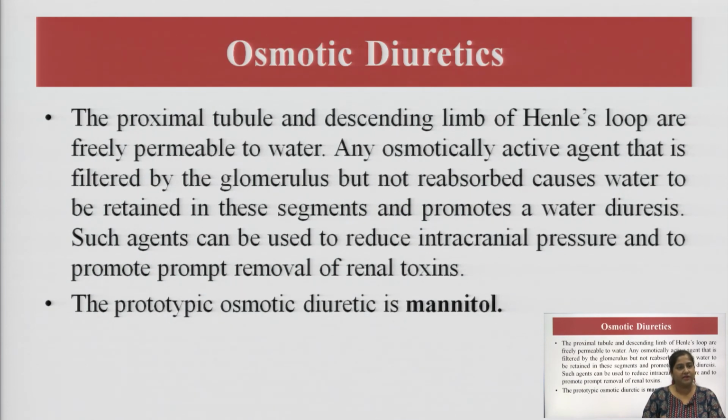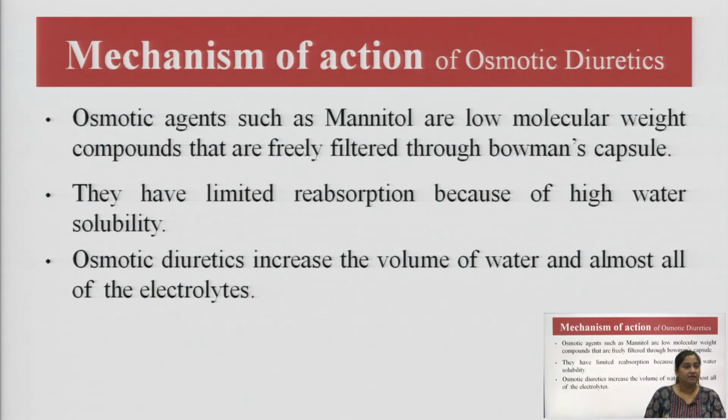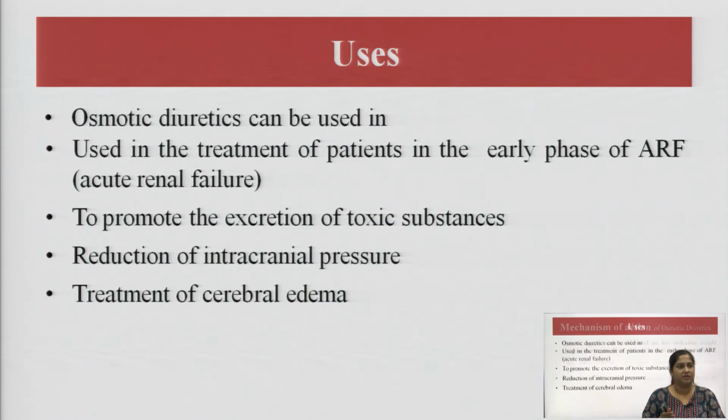Then comes the osmotic diuretic. As the name suggests, it works on the function of osmosis, and the drug here is mannitol. The mechanism of action: because it has a very low molecular weight and is highly water soluble, it is filtered through the Bowman's capsule very easily. Hence, it increases the water volume and almost all the electrolytes can be excreted out. They can be used in the treatment of patients in the early phase of ARF. They promote the excretion of toxic substances, reduce the intracranial pressure and treat cerebral edema.